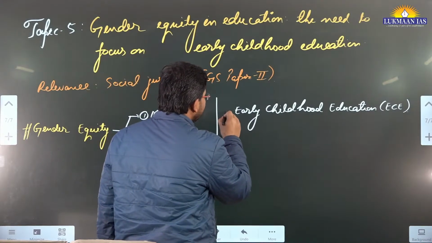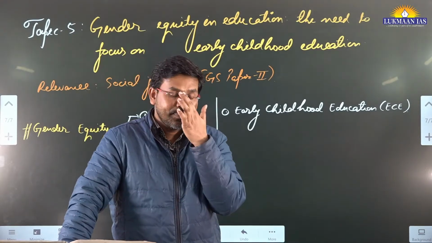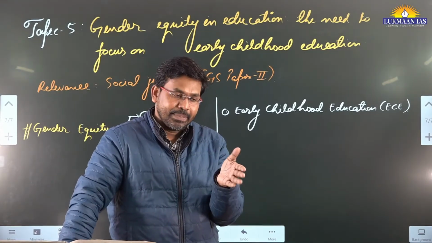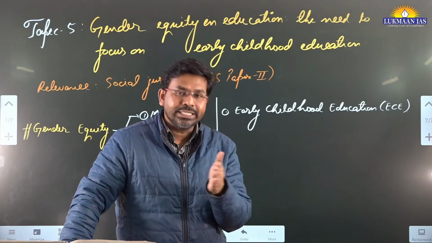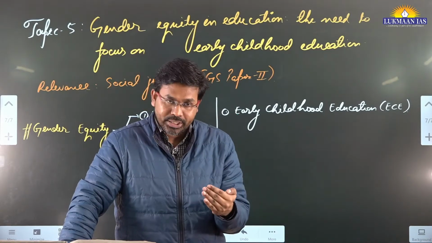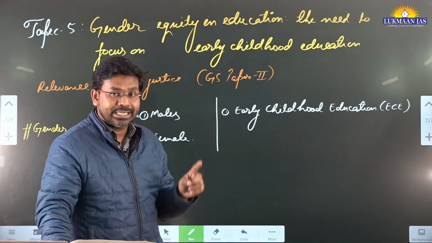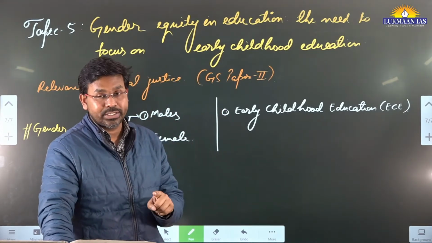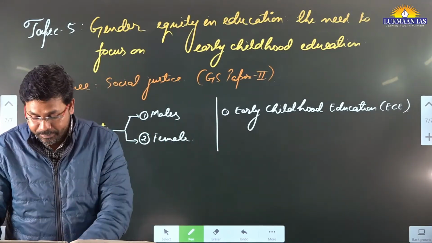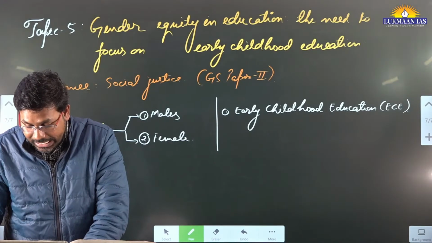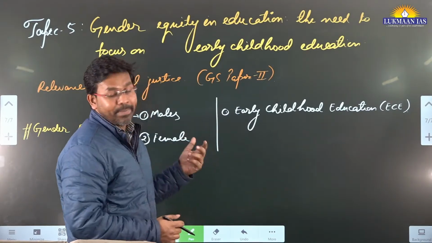When we talk about early childhood education, we talk about when our children are below the age of 6 years. During that time, in early childhood, do they get access to education? Are they provided the opportunity of learning? In this article, they say those children who get better early childhood education get 10 times more benefit in their later life. So early childhood education plays a very important role in the overall development of the child.